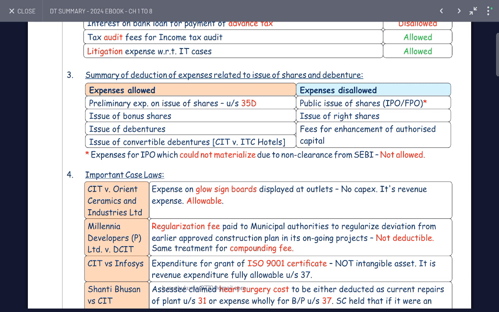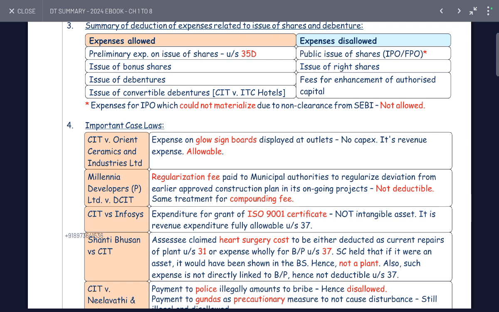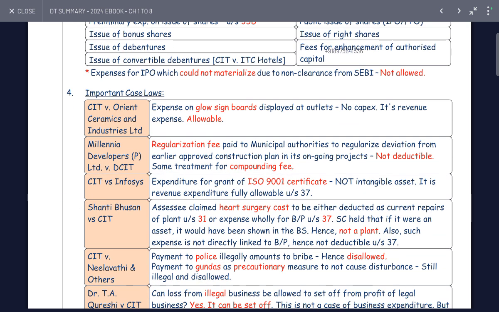Issue of public shares and rights shares, not allowed. Fees for enhancement of authorized capital not allowed. Expense of IPO which could not be materialized due to non-clearance from SEBI is not allowed. Important case laws: CIT versus Orient